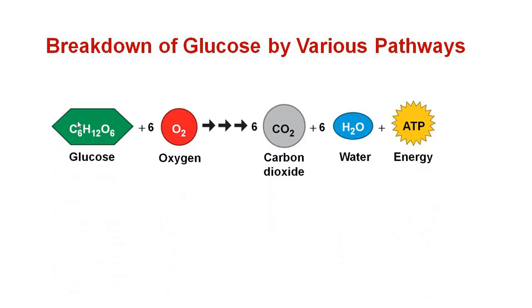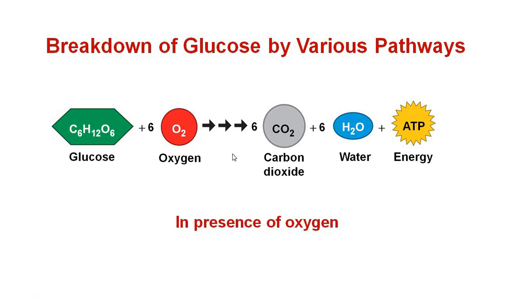Students, let's see. Glucose reacts with oxygen and gets converted into 6 molecules of carbon dioxide, 6 molecules of water and energy. This conversion is taking place in the presence of oxygen.